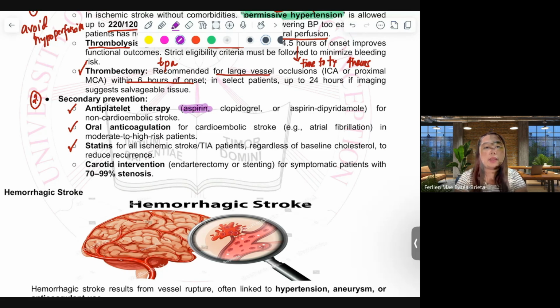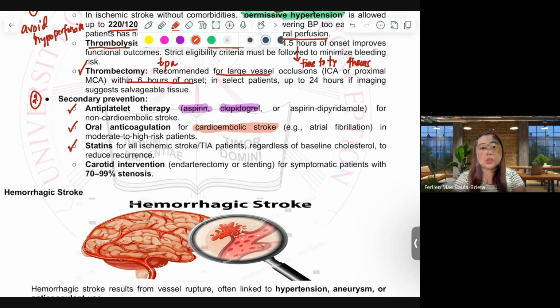If dual antiplatelet therapy is advised, it is aspirin and clopidogrel. For non-cardioembolic stroke, we also have oral anticoagulants for cardioembolic stroke.